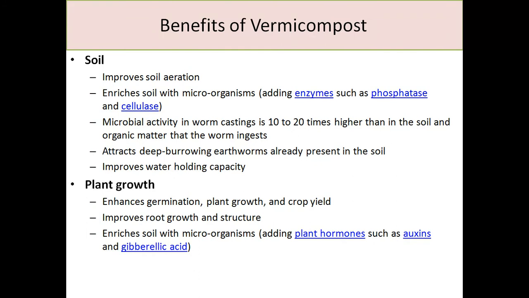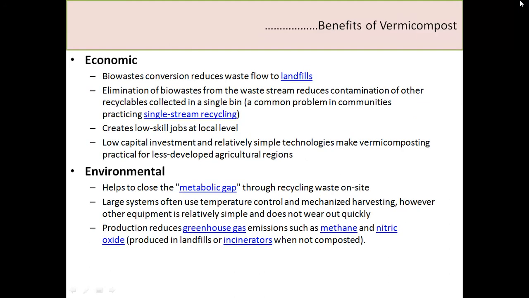It also attracts deep burrowing earthworms already present in the soil, and it improves the water holding capacity. As far as plant growth is concerned, it enhances germination and crop yield. It improves the root growth and structure, and it enriches the soil with microorganisms and hormones like auxins and gibberellins.